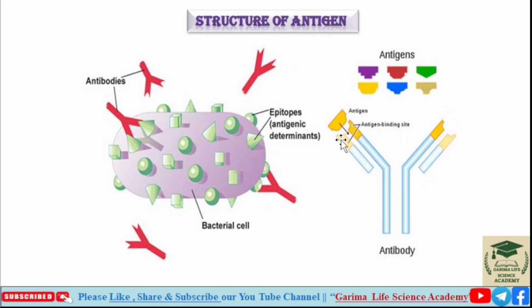Antigen comes and binds on the antigen binding site of the antibody. So in this diagram we can see a very clear visual of antigens present on a bacterial cell, and the Y-shaped molecule is known as antibody. The epitope binds with the paratope on the antibody.